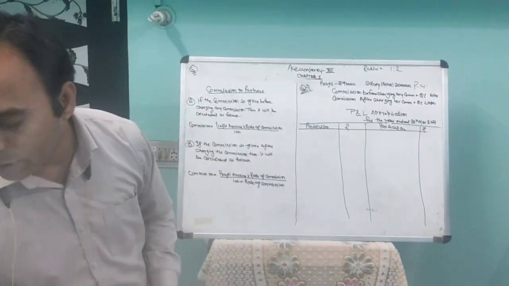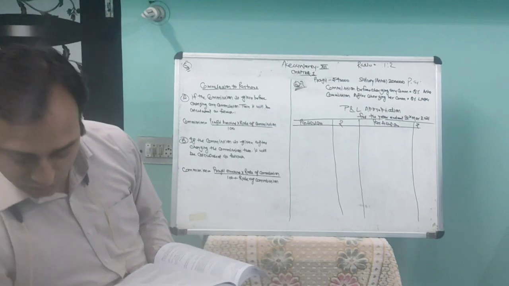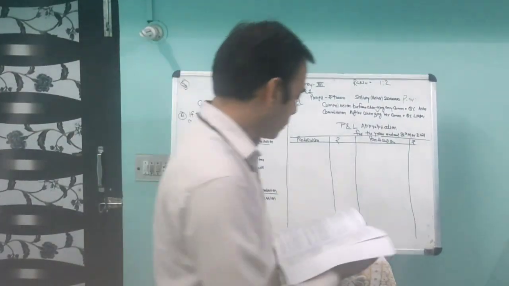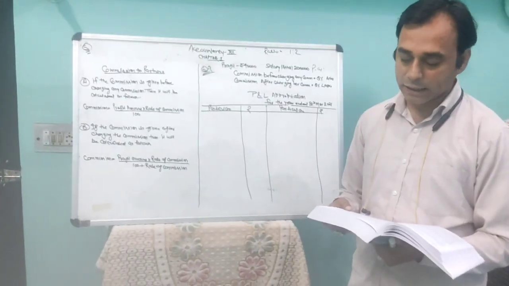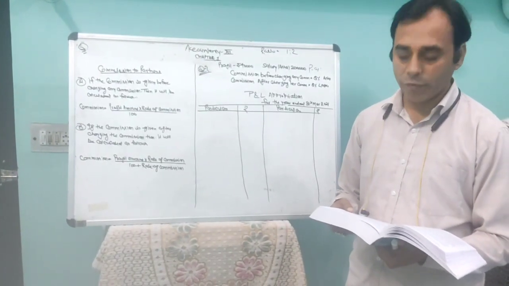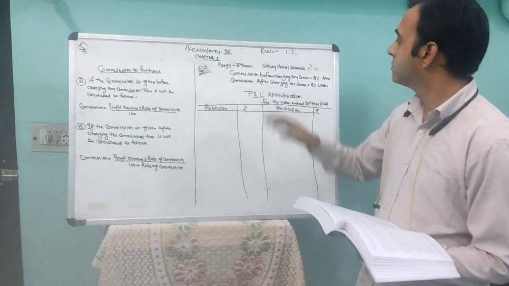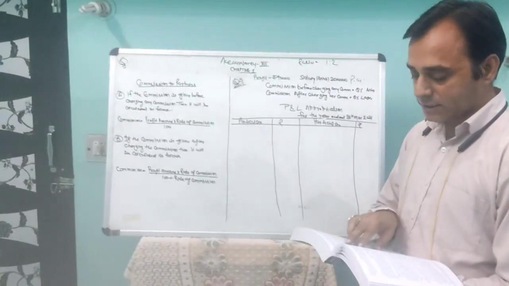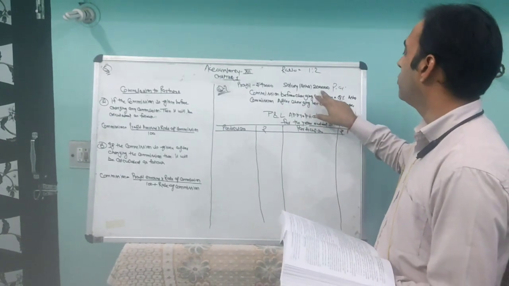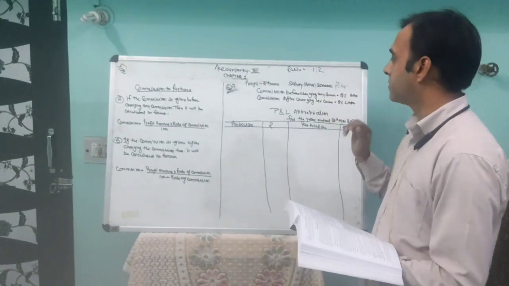Question number 7 we are going to discuss. Okay, question number 7 we are doing. We read the question first of all. Question number 7. Asha and Lata were partners in a firm sharing profit or loss in the ratio 1:2. The ratio is given 1:2. Asha is entitled to a salary of 2 lakh rupees per annum. The salary you have to give Asha is 2 lakh rupees per annum.